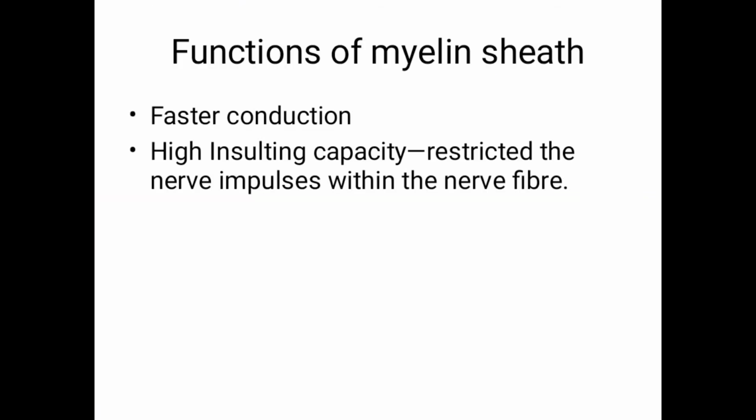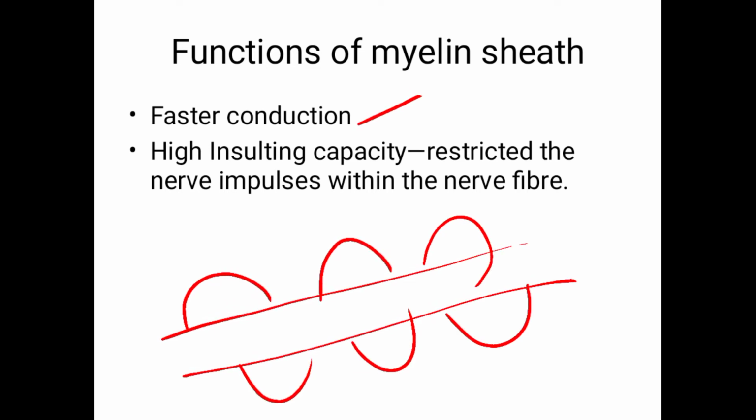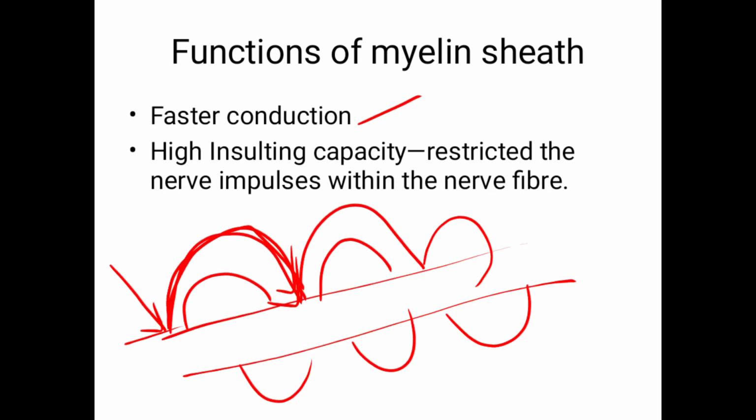Coming to the functions of the myelin sheath: there is faster conduction. Suppose this is the axon and this is the myelin sheath. When impulses come, they jump from one node to another node, hence the conduction rate is much faster.